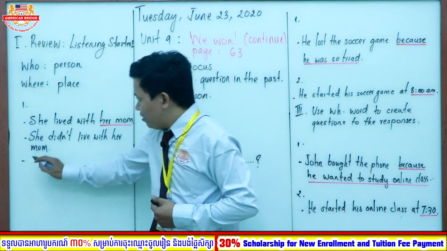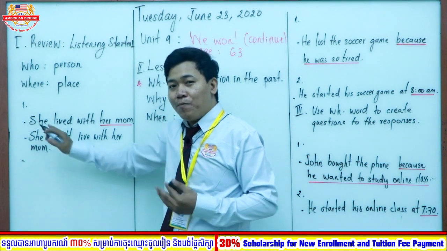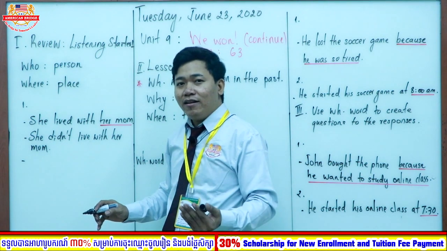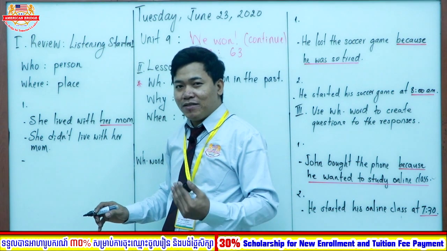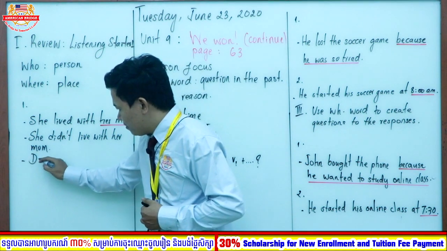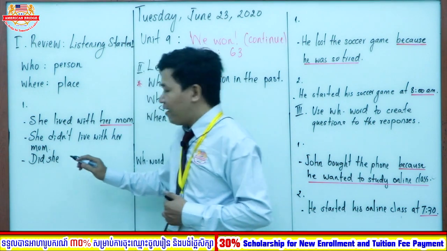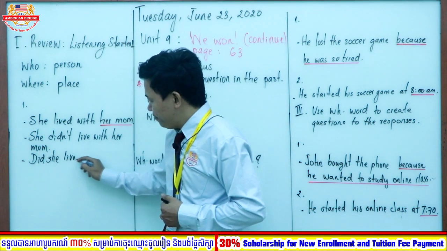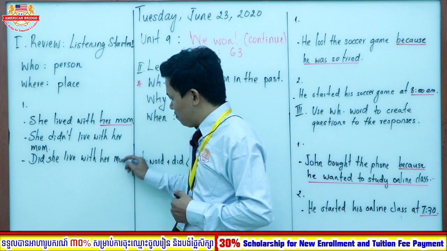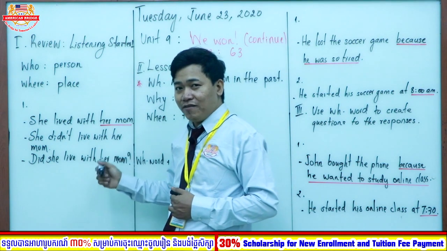So now, we change this affirmative form to a question in the past. What should you do? We put the helping verb did at the beginning of the sentence, right? And then we put the subject pronoun. Next, we put verb 1. Now follow the form. We put did, right? Did. And then the subject, she. And then we put verb 1. Live with her mom. Read together. Did she live with her mom? This is the question form.